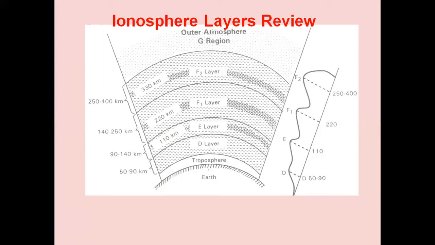F2 layer is the most important reflecting medium for high frequency radio waves. Its approximate thickness can be up to 200 kilometers and its height ranges from 250 to 400 kilometers in daytime. At night time, it falls to a height of about 300 kilometers, where it combines with the F1 layer to form the F layer. So the F layer exists during night time, and the F layer is a very important reflecting layer for ionospheric wave propagation.